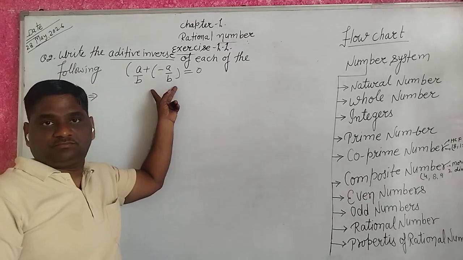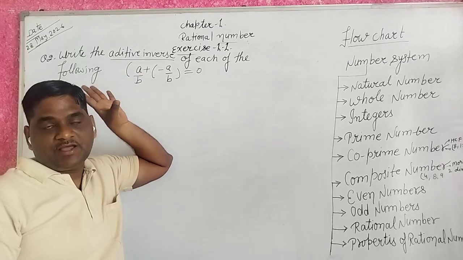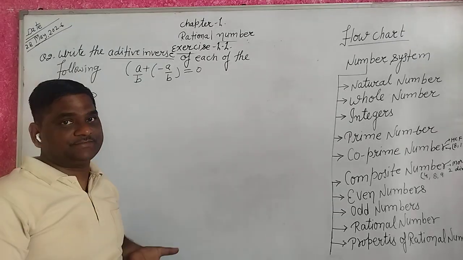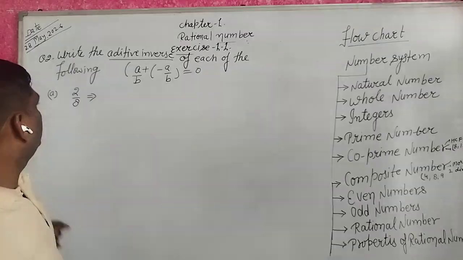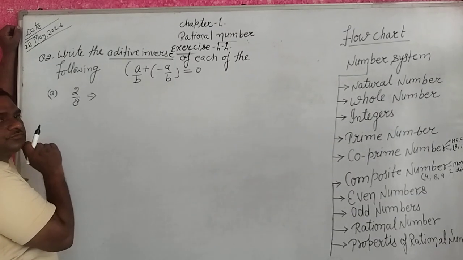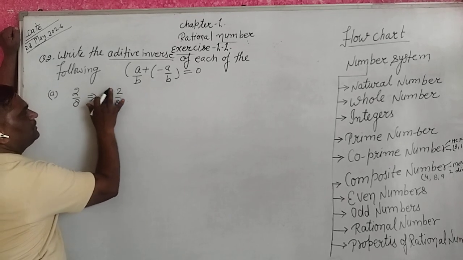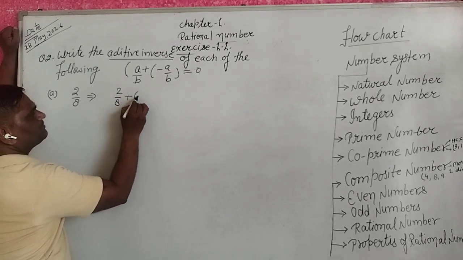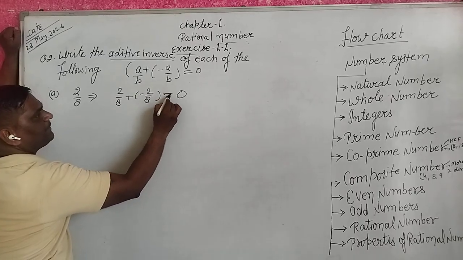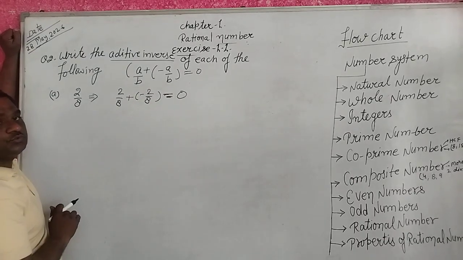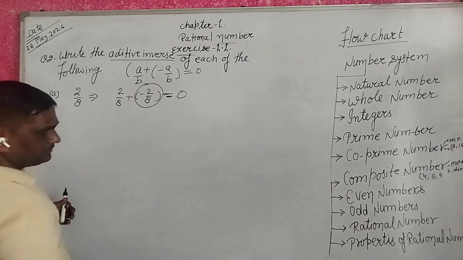So you identify how you solve it. Yes? Okay guys? 2 upon 8, write down the inverse. Minus 2 upon 8. If you add minus 2 upon 8, then it becomes 0. So the additive inverse of 2 upon 8.